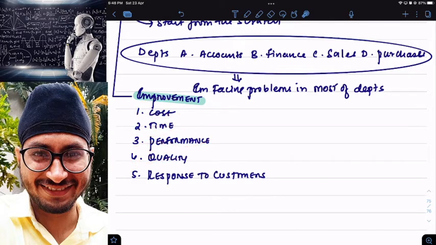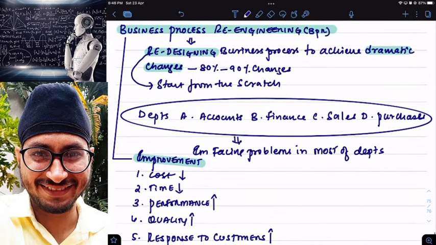Then only I'm going for what? Major changes in my business. Let us say, for example, cost. Improvement in cost means cost should reduce. Time taken to complete something should reduce. Performance should increase. Quality should increase. Response to customer should increase. This is nothing but an example of what, sir? BPR. So when I am redesigning my complete business process for achieving major improvements or dramatic improvements, then it is called business process reengineering.